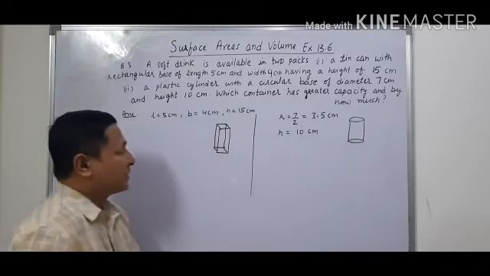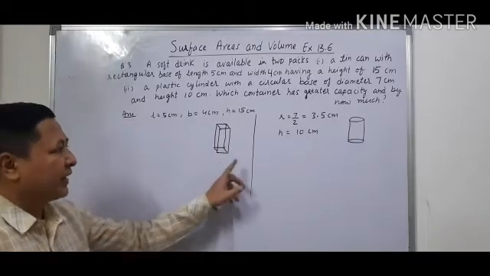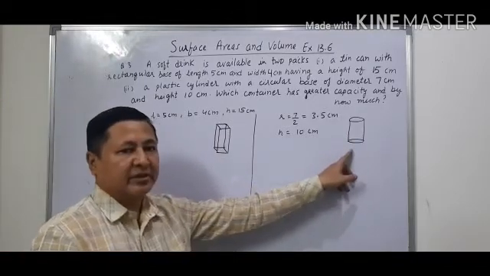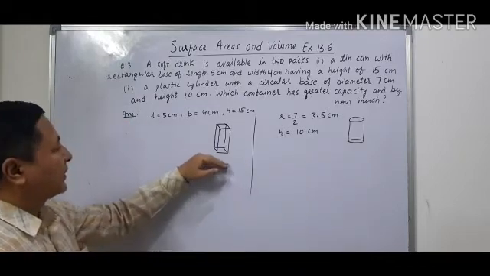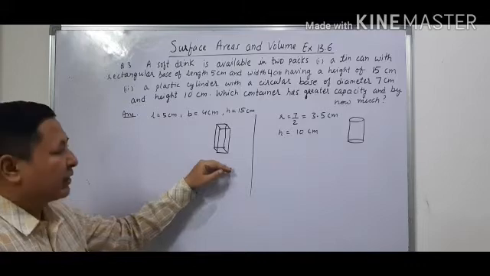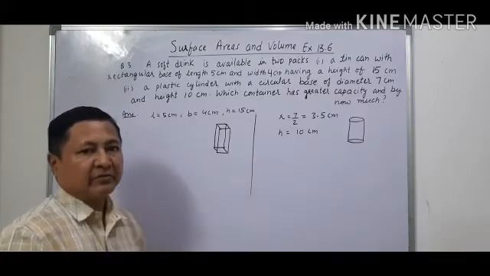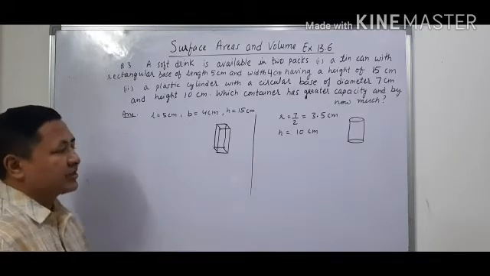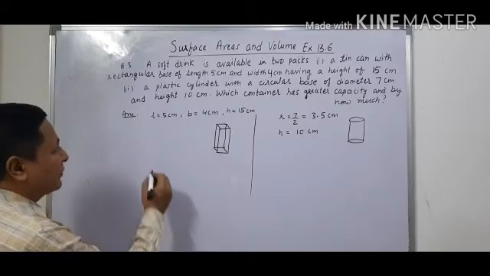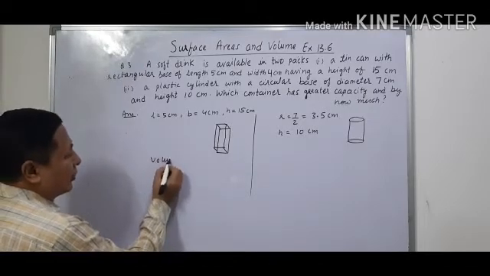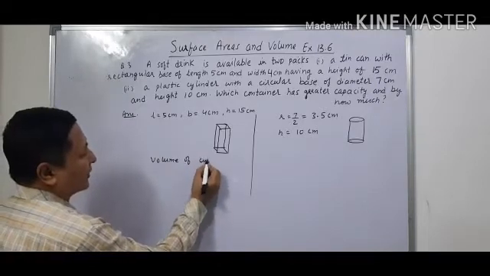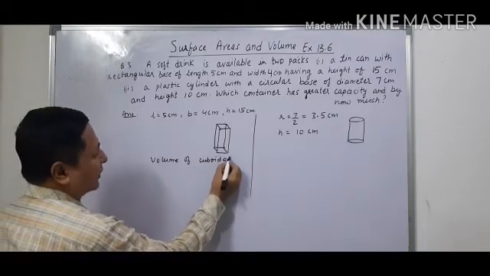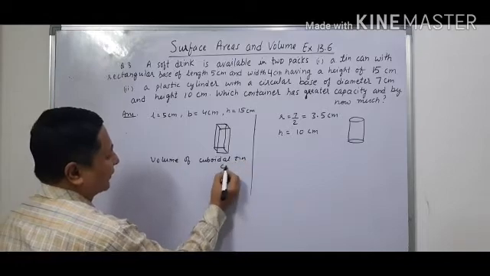Now it looks like one has a height of 15 cm and the other has a height of 10 cm. It looks like more quantity of the drink will be available in this one, but let us see which has greater capacity. So we will find the volume of this cuboidal tin can.